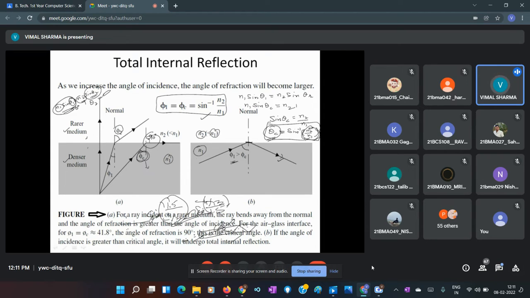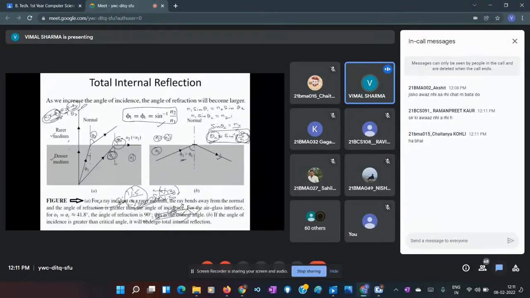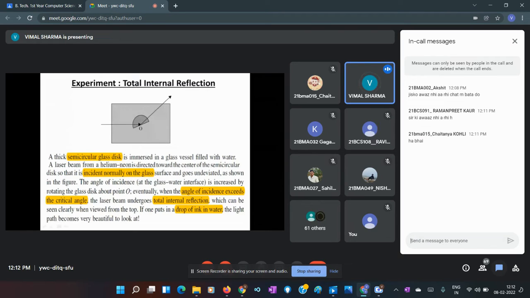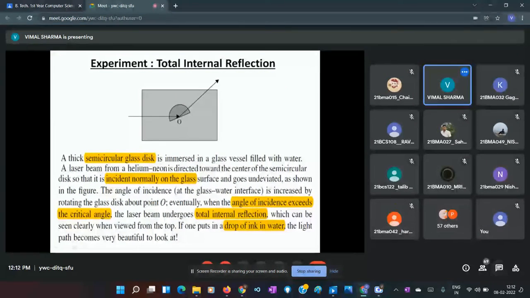But if the light ray makes an angle less than the critical angle at the interface, then that light is not totally reflected. It is refracted. It goes to the other medium as well. So the basic principle of optical fiber is total internal reflection. We have to make conditions where total internal reflection takes place, so that we can make a condition where light propagates through the optical fiber.